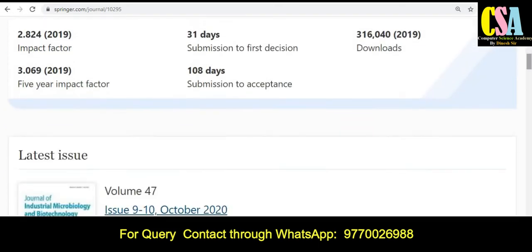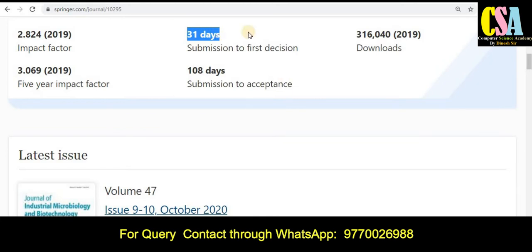This section is very important, as it provides the impact factor details, which indicate journal quality, and also the publication details. Within 31 days you will get the first notification about acceptance or any communication, and after that 108 days are required to publish your research paper.